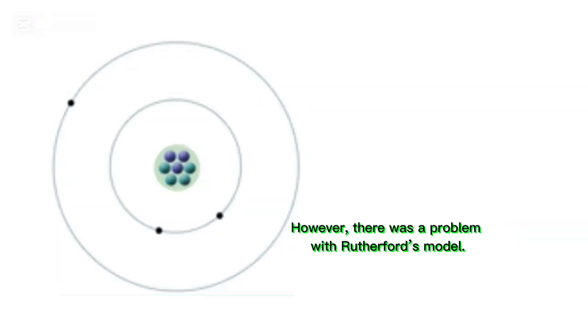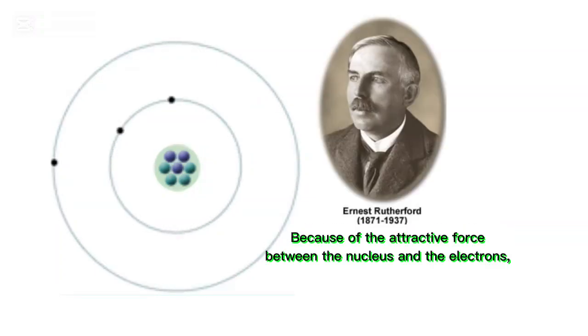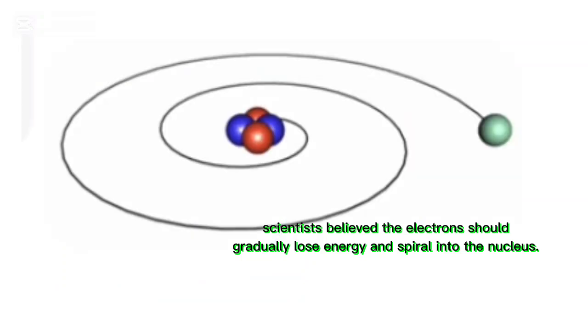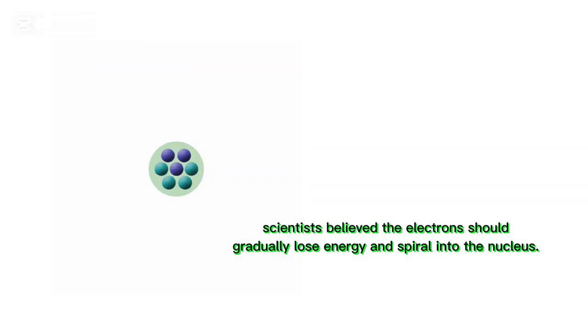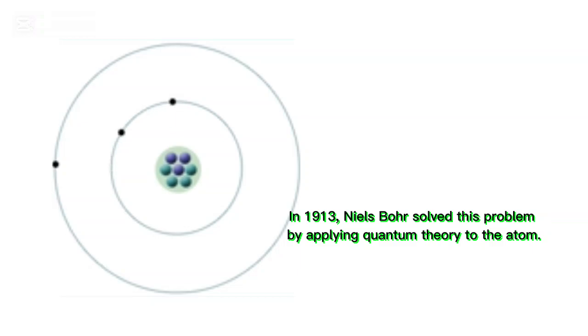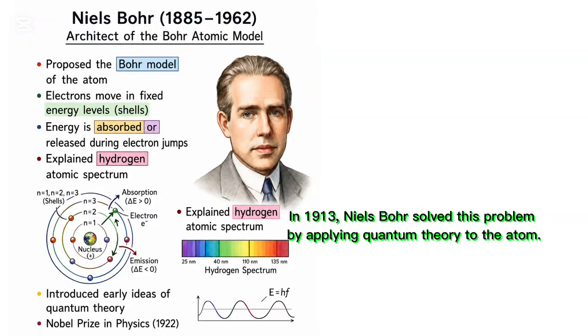However, there was a problem with Rutherford's model. Because of the attractive force between the nucleus and the electrons, scientists believed the electrons should gradually lose energy and spiral into the nucleus. If that happened, atoms would collapse. But atoms are stable, so another explanation was needed. In 1913, Niels Bohr solved this problem by applying quantum theory to the atom.